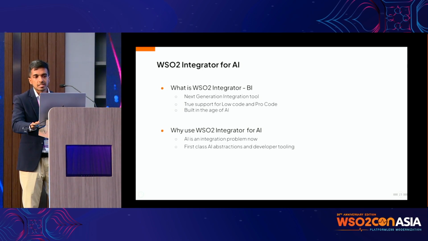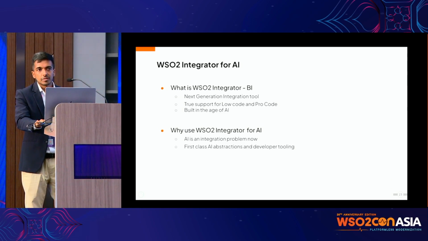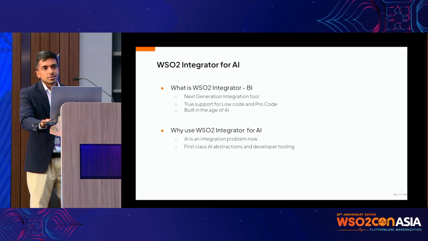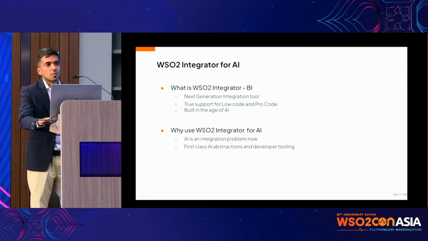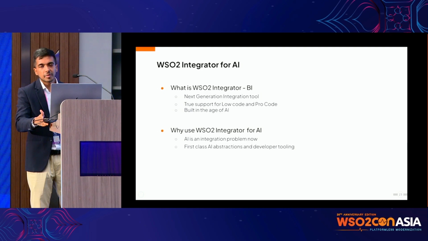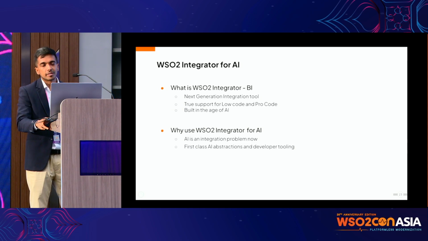This is the next generation integration product, which is introduced very recently from WSO2, right? The idea here is not to explain all the capabilities of WSO2 Integrator, but to focus on the AI bits a little. And as Nadheesh mentioned, using that to implement our use case and tell you how to do the AI transformation in your company very correctly, right?